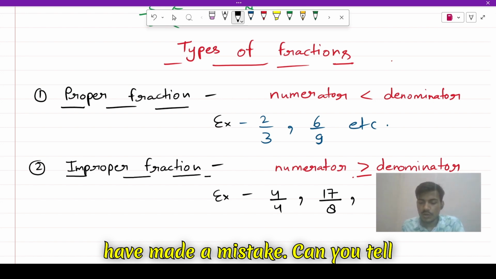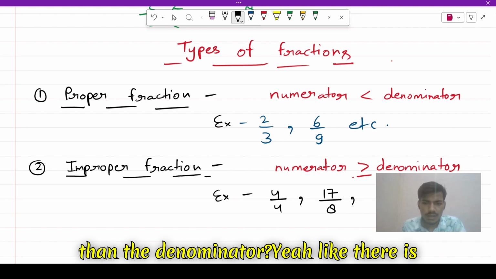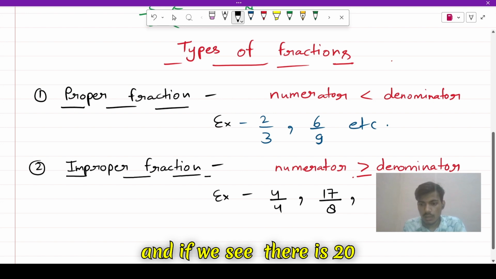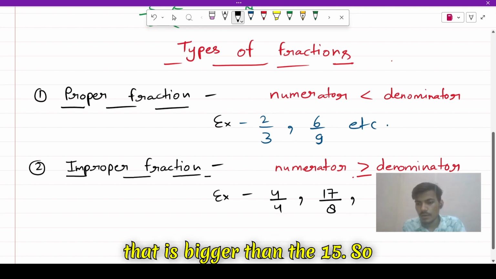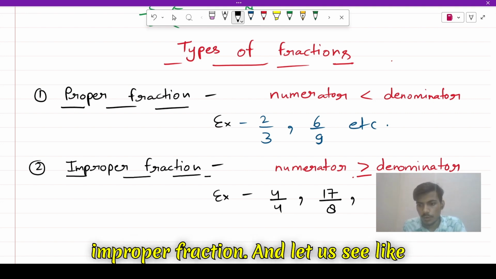Can you tell me any fraction where a numerator is bigger than the denominator? Yeah, like there is 20 by 15, and if we see there is 20 that is bigger than the 15. So we can say this is an example of improper fraction.